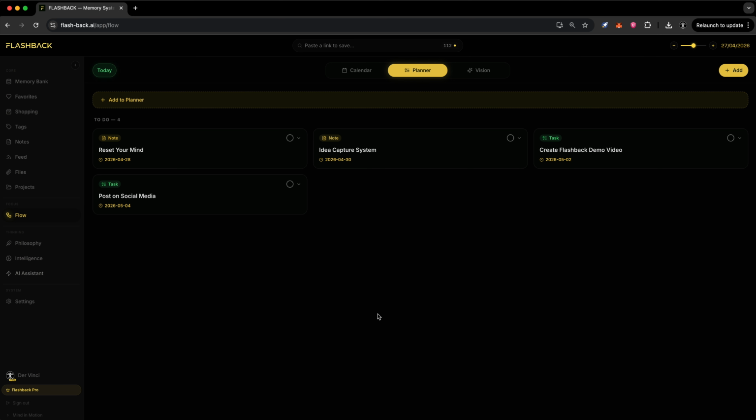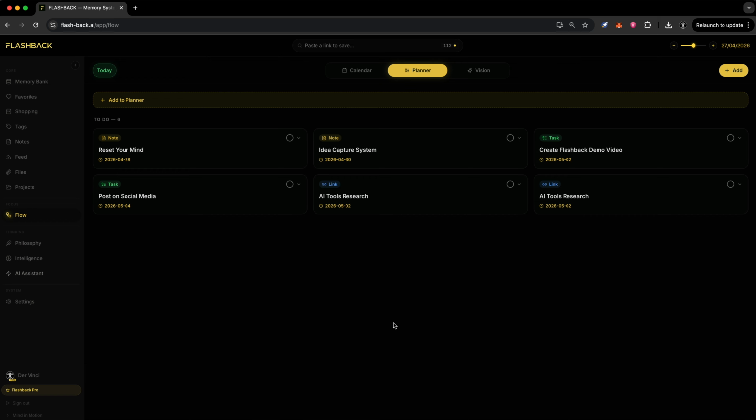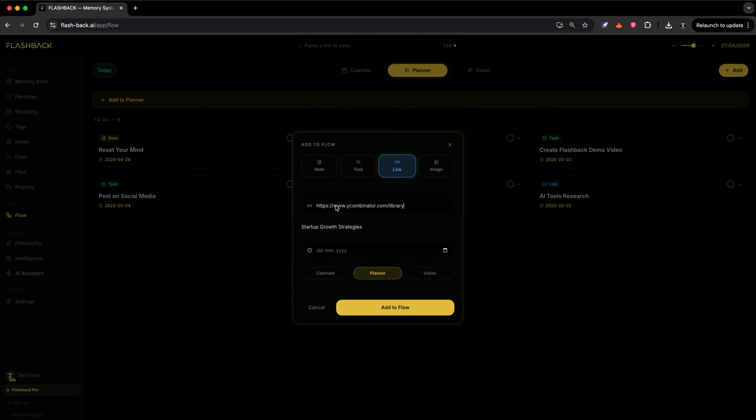Execution becomes visible. Links. You add a link. Select link. Paste your reference. A title, optional. A date. And it enters your flow. Again, another link. Knowledge stays connected.